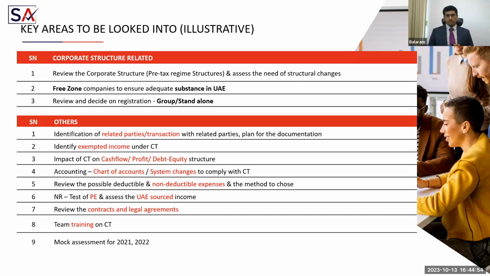Review your deductible and non-deductible expenses. Also look at your non-residents and make sure whether they will have a permanent establishment here or not. Also look at your POEM, place of effective management, happening from outside. Or for your foreign entities, you may be managing effectively from here. Will that be subject to tax in the UAE or not is what you have to look at. There are various areas like this you have to look at and make sure that you are complying, or be ready with compliance.